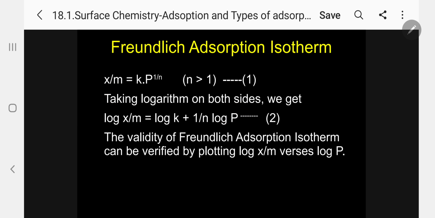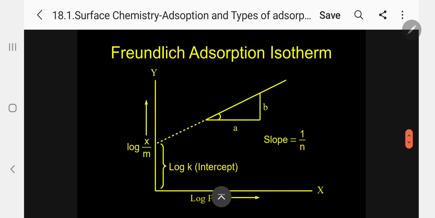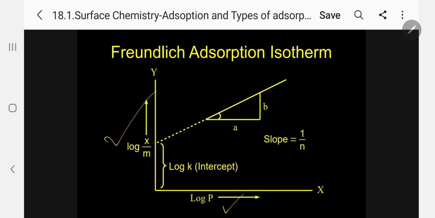So when we plot, what will happen? Just see here. This is the graph. We are plotting log x by m versus log p. We are getting a straight line. Kindly follow. The extension of this line cutting the y-axis, this intercept we call log k. And the slope is equal to 1 by n. Kindly follow. Slope is equal to 1 by n. This is the Freundlich adsorption isotherm curve.